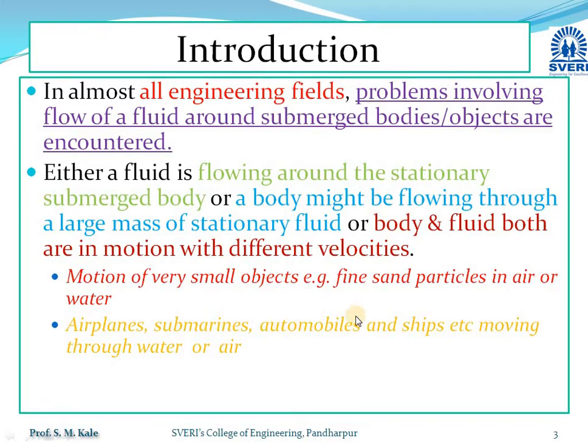Automobiles passing over a road have the surrounding air always exerting pressure forces on them. In the case of a ship passing through water, water as well as air exert forces on the ship. These various forces are called forces acting on submerged bodies.